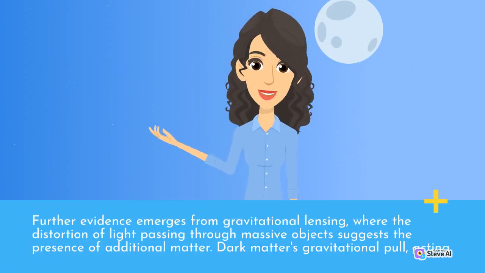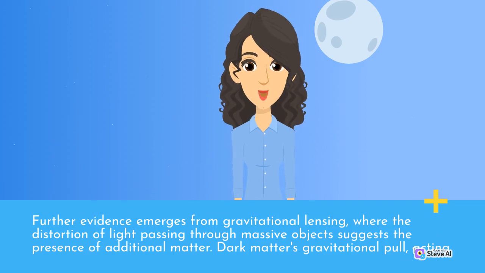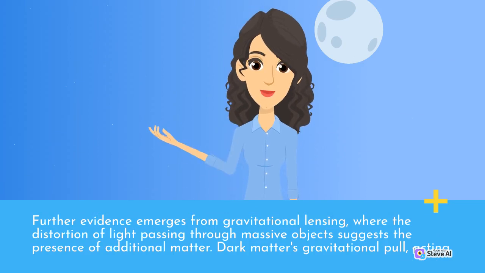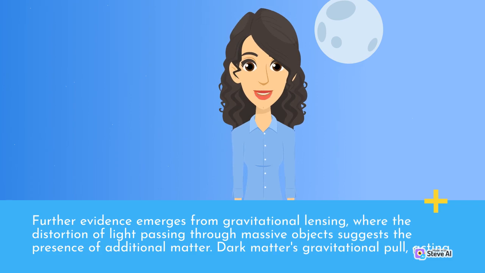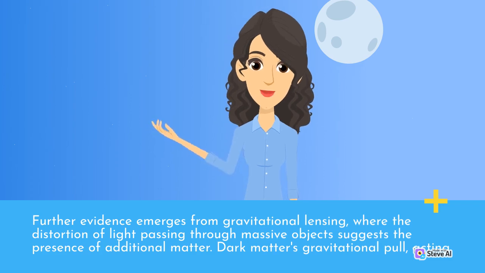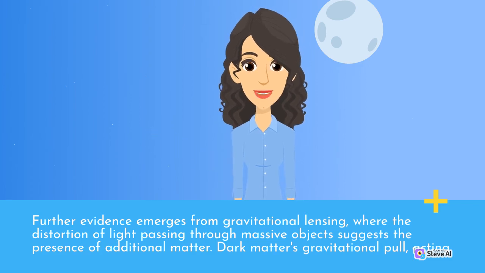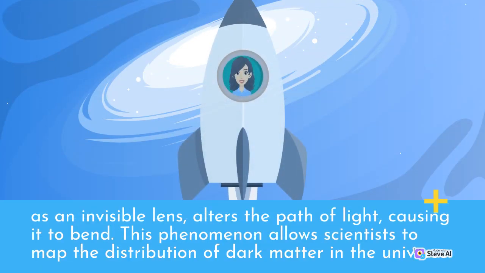Further evidence emerges from gravitational lensing, where the distortion of light passing through massive objects suggests the presence of additional matter. Dark matter's gravitational pull, acting as an invisible lens, alters the path of light, causing it to bend. This phenomenon allows scientists to map the distribution of dark matter in the universe.